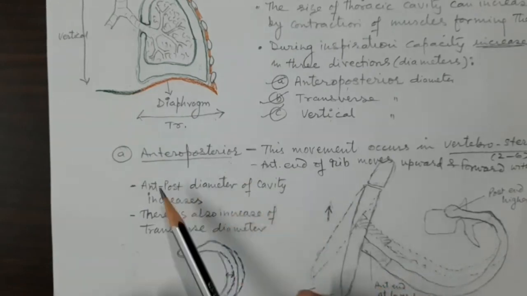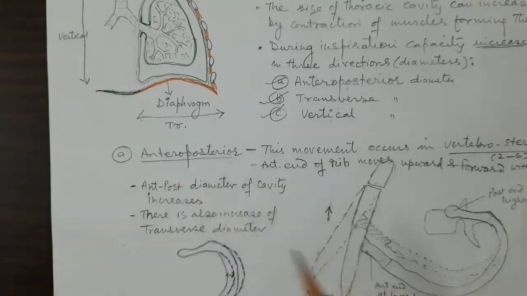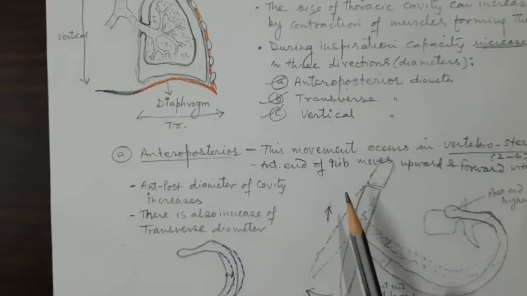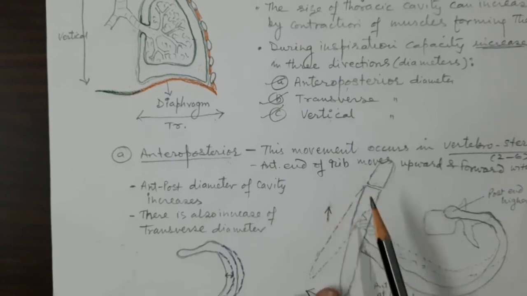Now this increase in the anteroposterior direction is due to movement. As I said, all the movements which are taking place in the thoracic wall will increase it. And how does the movement take place? For movement it is necessary to have muscle and bones, so that when the muscle contracts, it will move the bone. And bones, I have already told you, are the skeletal framework of the thoracic cavity.